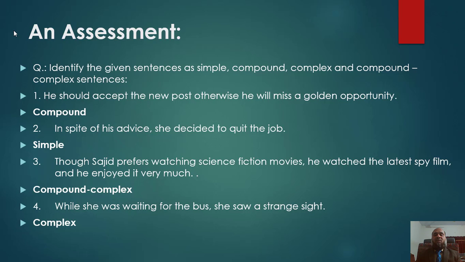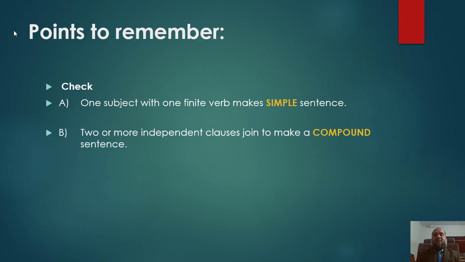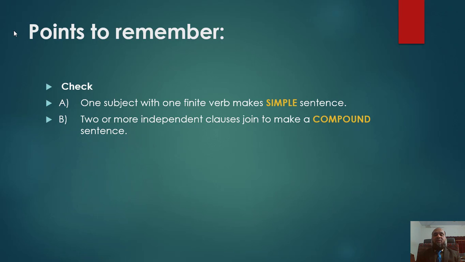While she was waiting for the bus, she saw a strange sight. Match your answer with the given one. It is a complex sentence. Sentence number 4 is complex because it has one independent clause, she saw a strange sight, and there is one dependent clause, while she was waiting for the bus. So sentence number 4 is a complex one.